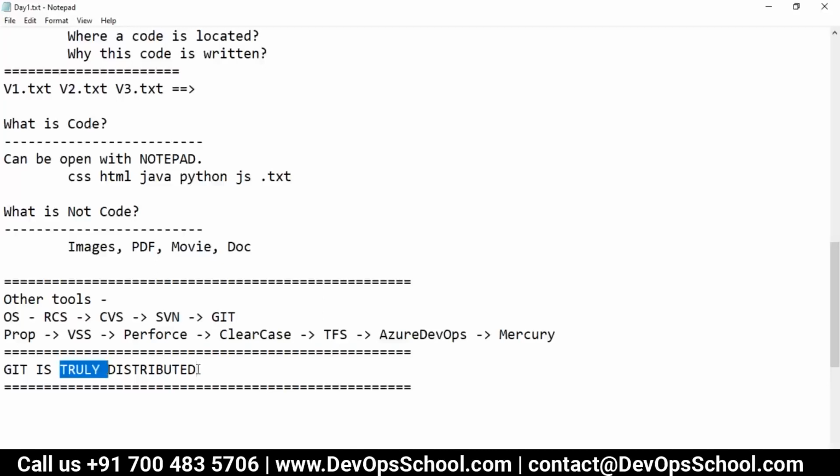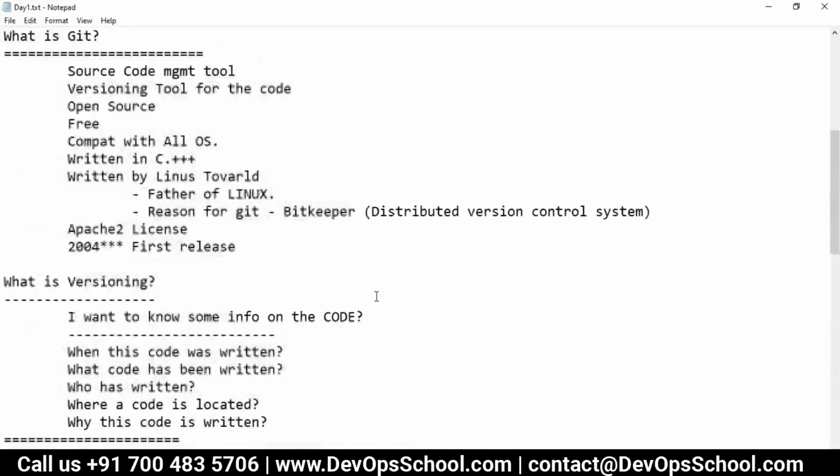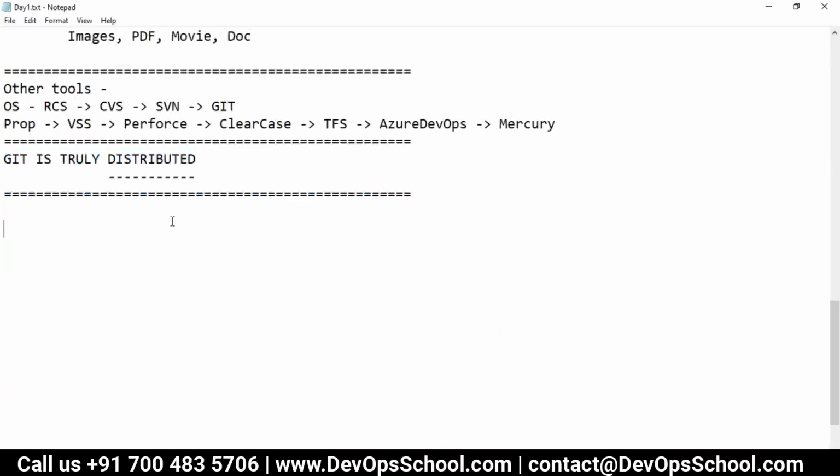You should be curious to know what distributed means here, because this makes Git really different. Now, who can use Git? Many people say only developers will use Git. It's not true. Anyone can use Git.